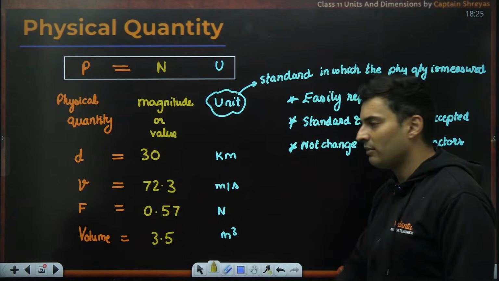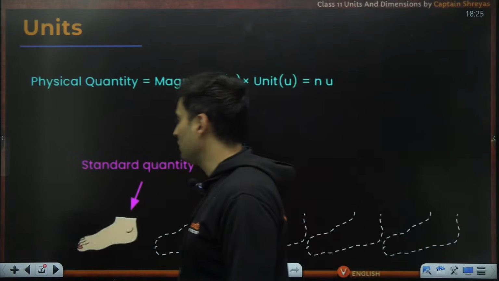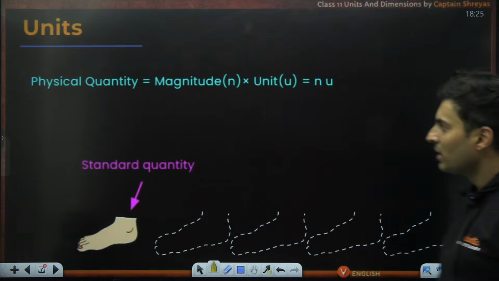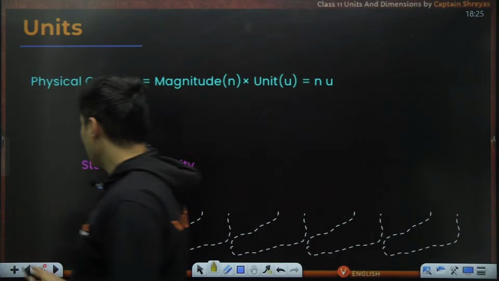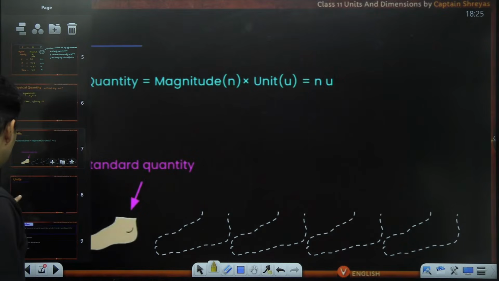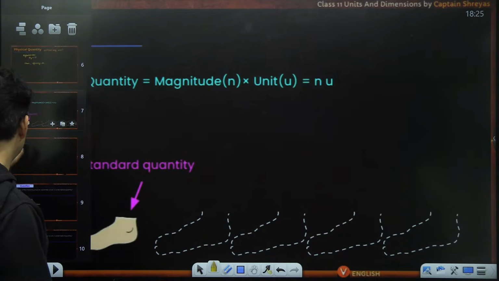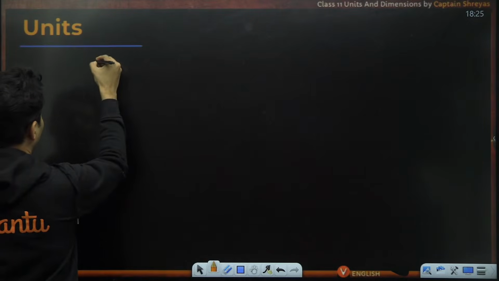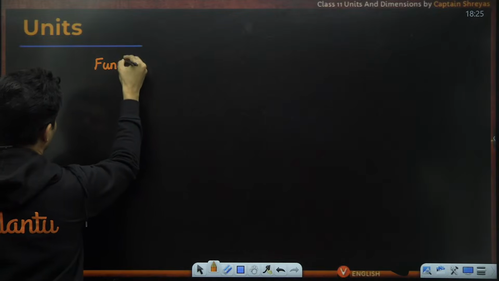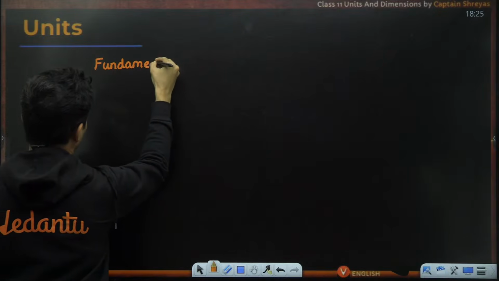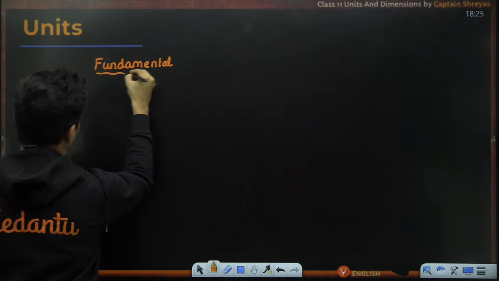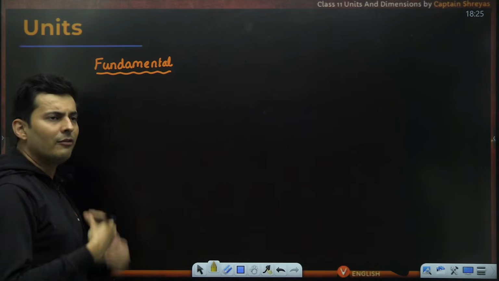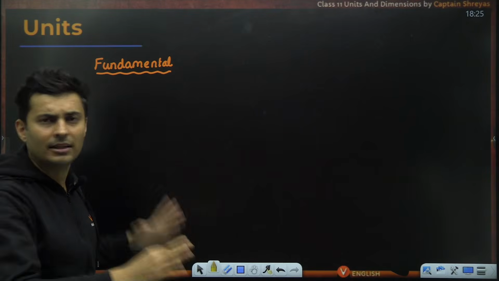So usually you will have the units, but sometimes there might be situations. A physical quantity is a magnitude into unit. So N into U is the way in which you represent it. Let's solve some questions coming up on it. And before that, let me give you a list of all the fundamental quantities that we have universally accepted. Everything and anything apart from this is dependent on it.